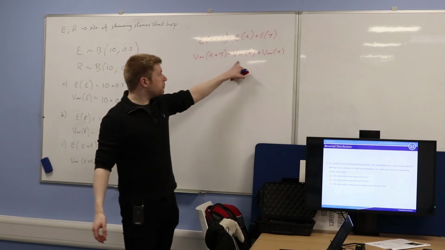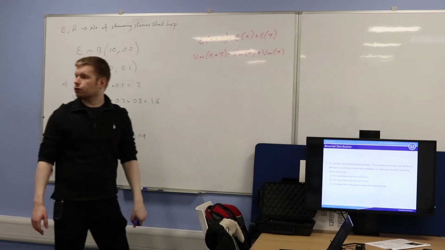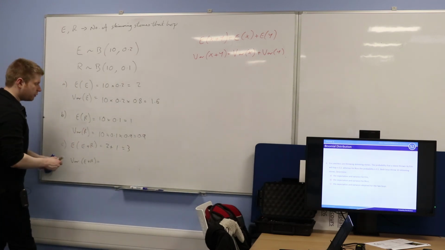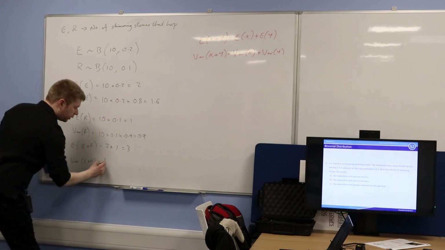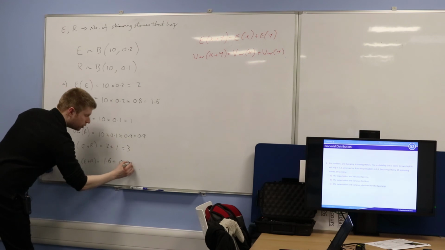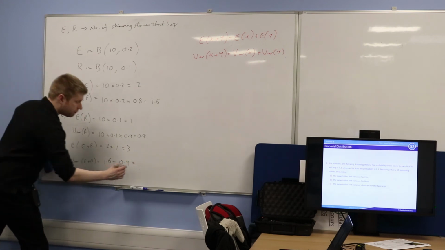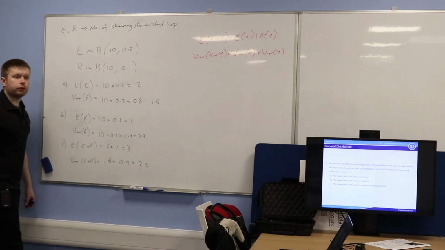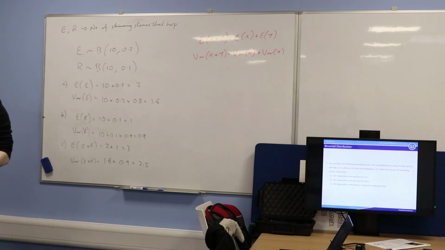So therefore it should just be the variance of Eric plus the variance of Ross. Is that okay? So the variance of Eric is going to be 1.6. The variance of Ross is 0.9. You add those two things together, what do you get? 2.5. Is that okay? Any questions about that?